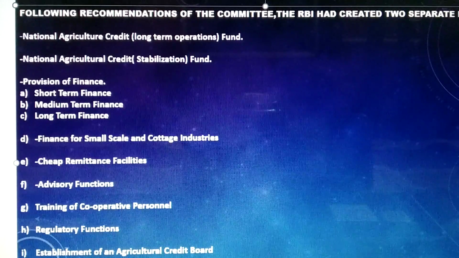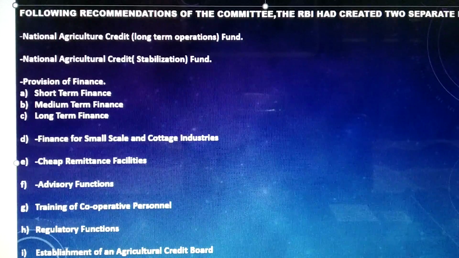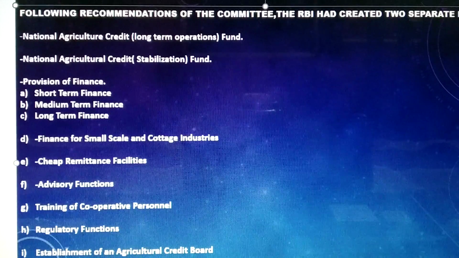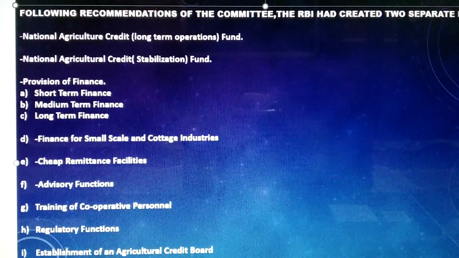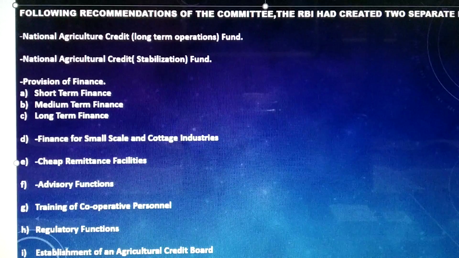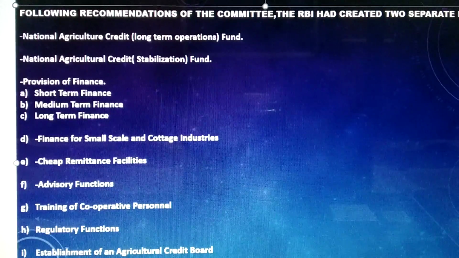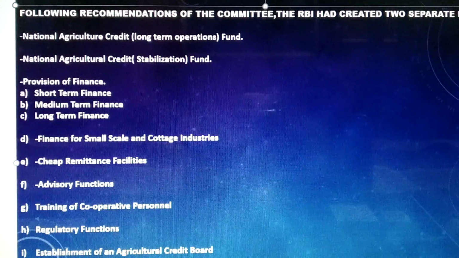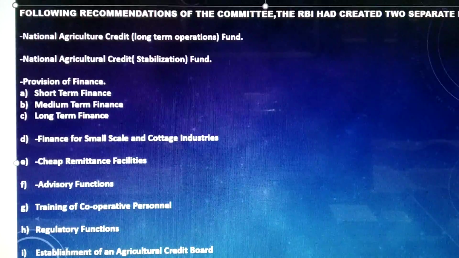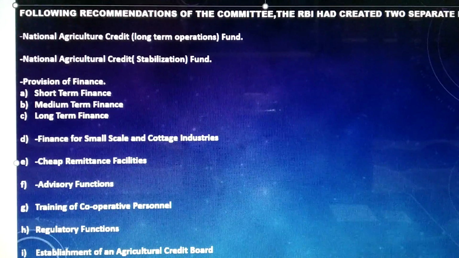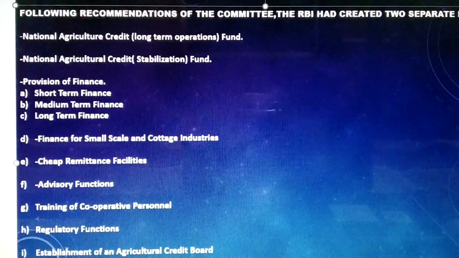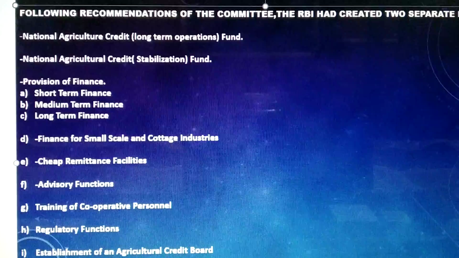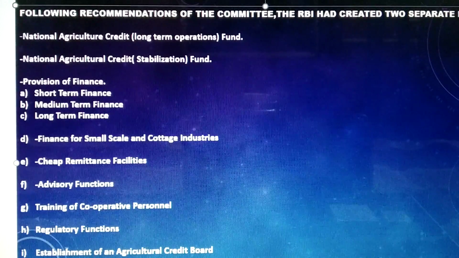We will study finance for small-scale and cottage industries, then cheap remittance facilities, then advisory functions, training of cooperative personnel, regulatory functions, and establishment of an agricultural credit board. So let us discuss one by one, starting with National Agricultural Credit, that is the long-term operations fund.